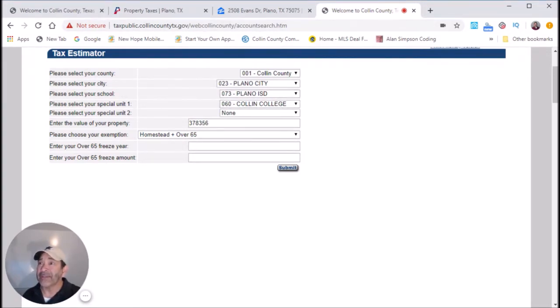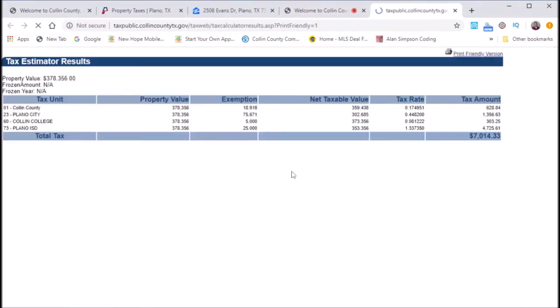This is the assessed value again, and here are your exemptions. When you buy this property, they're going to recalculate this again. So if you're buying it and you're not 65 and you've got a homestead exemption, in other words, you're going to be living there and that's going to be your primary residence, you hit homestead and you hit submit, and it's going to recalculate it for you.